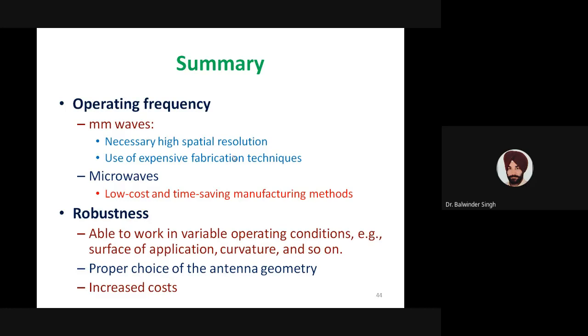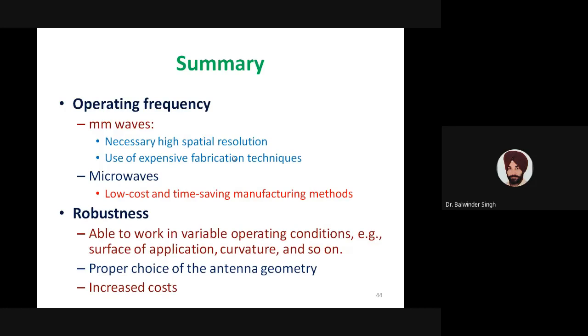But if we talk of microwaves, sub-gigahertz frequencies or frequencies up to a few gigahertz, then there are many different techniques which are low cost as well as time saving manufacturing techniques. So we can easily use those techniques for fabricating antennas working at these frequencies.